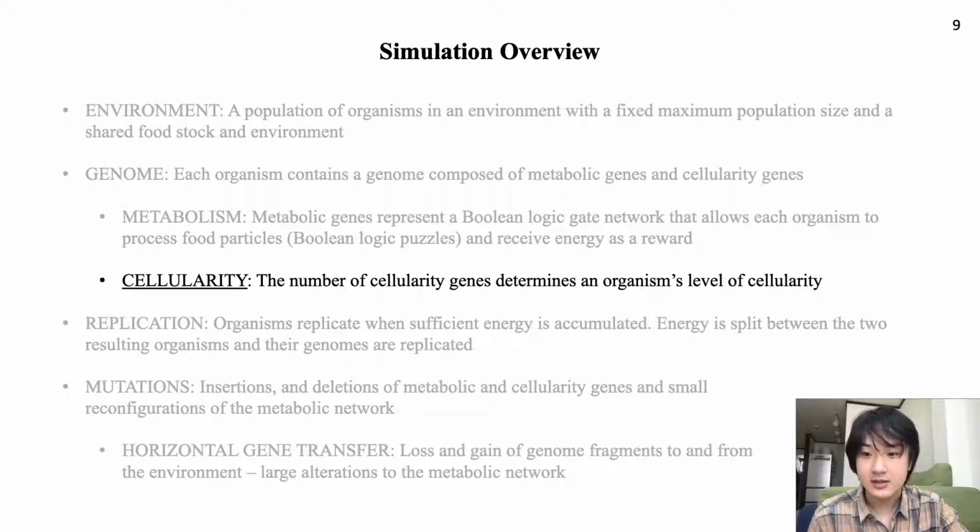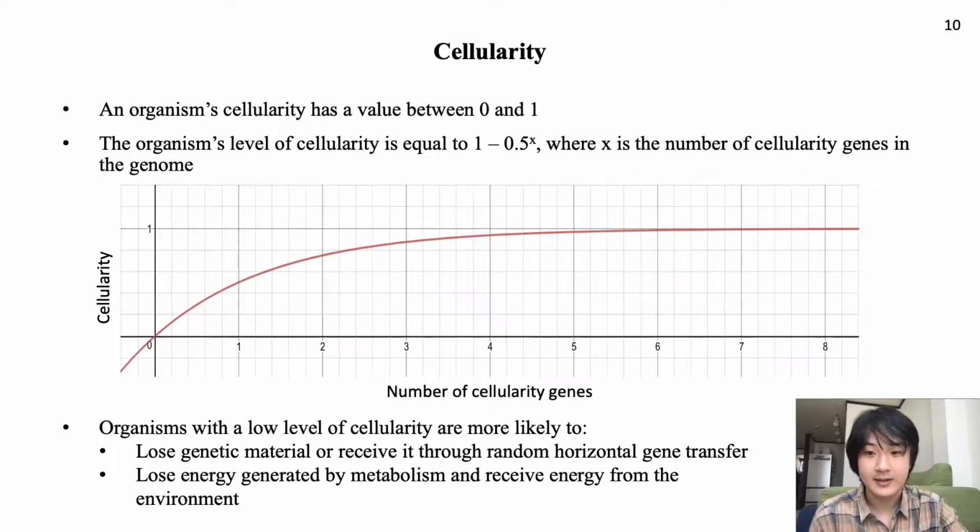Cellularity genes are logically neutral in the Boolean gate network, but instead determine an organism's level of cellularity. Cellularity is defined as a value between 0 and 1, with 0 representing non-cellular and 1 representing completely cellular, in other words, entirely closed off.